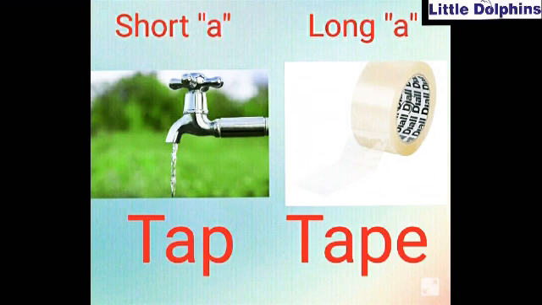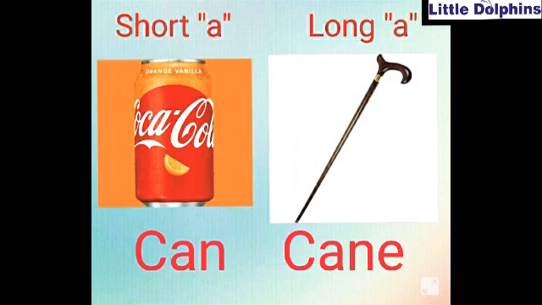Okay, so let's read T-A-P-E. It will be tape, and the rest one will be containing short sound, T-A-P, tap. But T-A-P-E, tape. Can you hear the full sound of A? Long sound A. Kids, we have some other words for the same vowel, vowel A. How we will pronounce C-A-N? Yes, very good. It will be can. Short sound of vowel A is A, can.